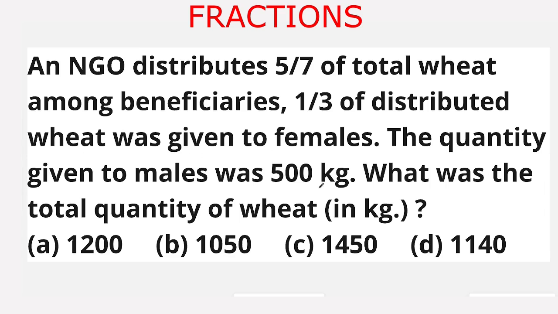The quantity given to males was 500 kg. What was the total quantity of wheat in kgs? The given options are option A 1200, option B 1050, option C 1450, option D 1140.